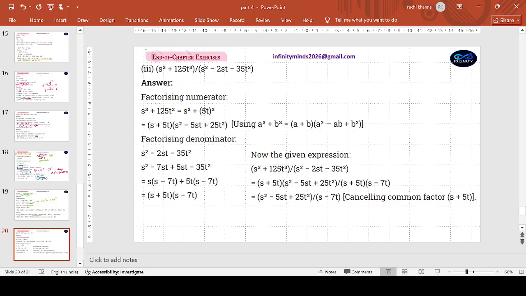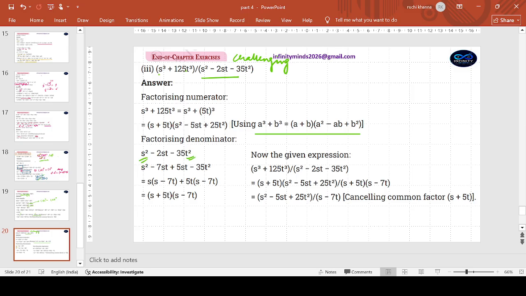Going to the third part, a cube plus b cube identity. Okay, straight a cube plus b cube identity. A plus b bracket a square minus ab plus b square with 5t playing the role of b. And denominator is your splitting middle term. But yes, so this part is challenging for you. What I'm writing challenging, you must re-practice it once, for sure.